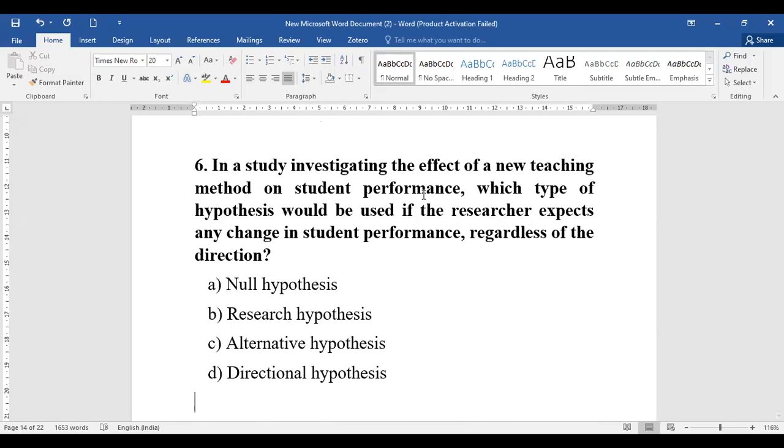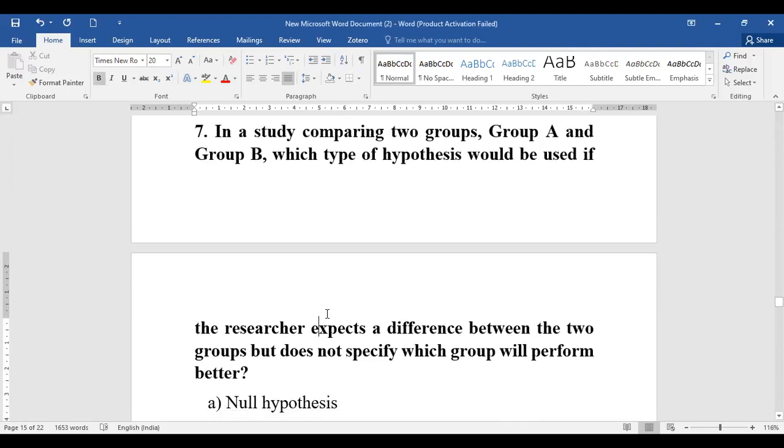Obviously it is expecting, which means some research has been done. Such a hypothesis will be called a research hypothesis, where you are doing research and you want to see the change in the student's performance. So it is your research hypothesis.